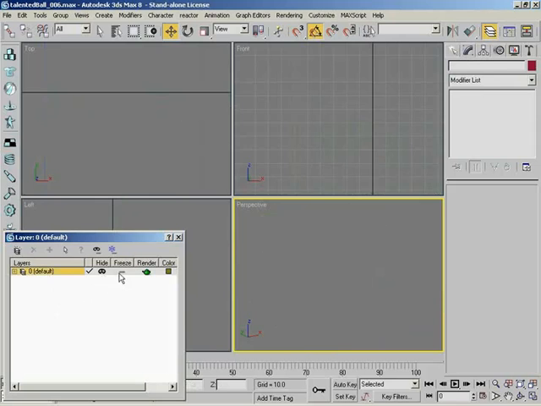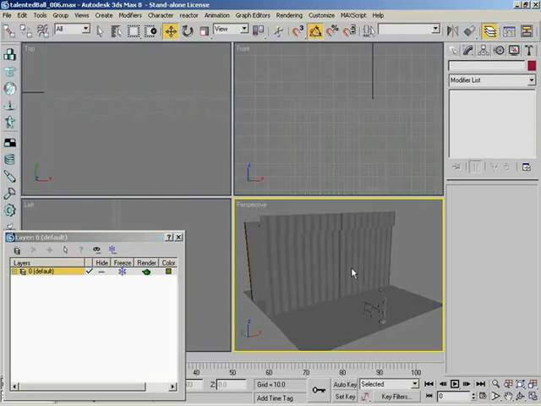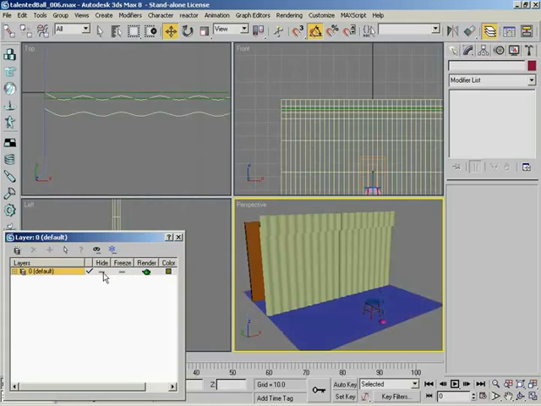It is hidden. And same thing goes for freeze. We can freeze all of the objects in our scene very quickly, which means we can no longer select them. And you see a little snowflake. It's frozen. Exactly. And then you could also click the render button, and now nothing will render, which we didn't quite talk about yet, but we'll get into that later. And so everything is in this default layer.